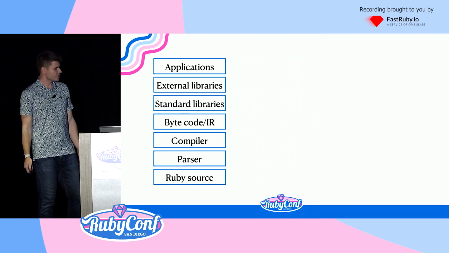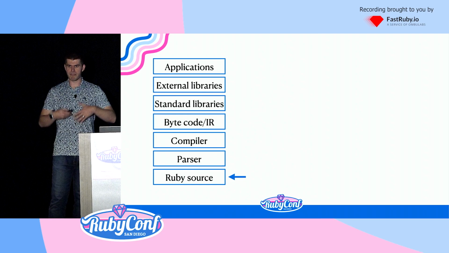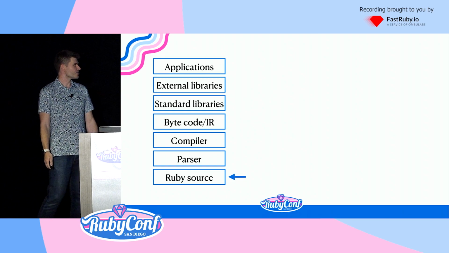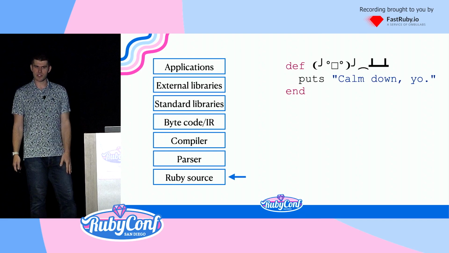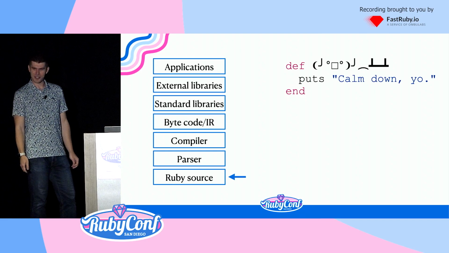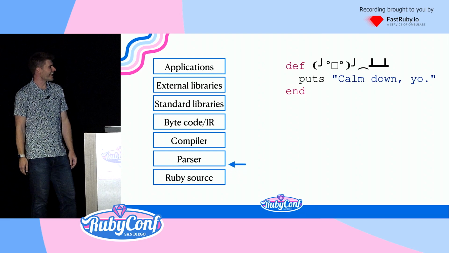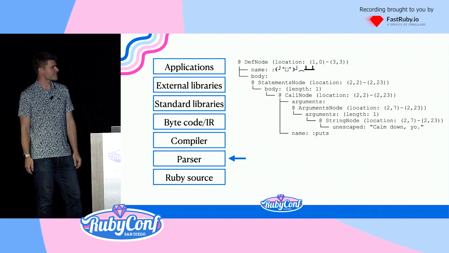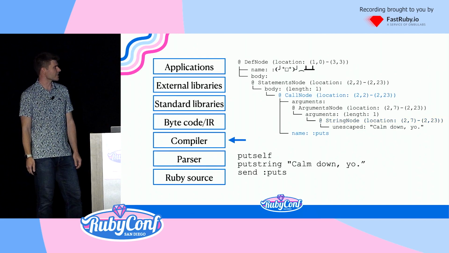Great. So let's do a very, very quick whirlwind tour of what this means. You start with your Ruby source. This is Ruby source. It comes from Sidekiq. You can call this method in Sidekiq. The parser will parse this into a set of tokens. That's the lexer's job. It then parses it into an abstract syntax tree. The compiler then takes this and walks through the tree to build our instructions. And the form right now is a linked list. This is what a compiler is doing. It's building the linked list.